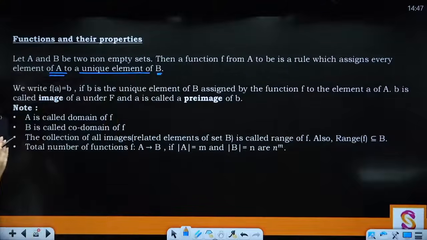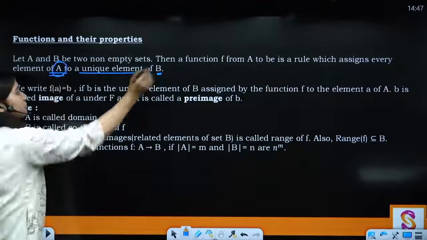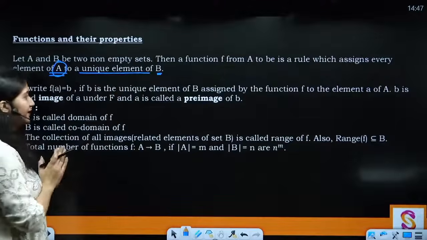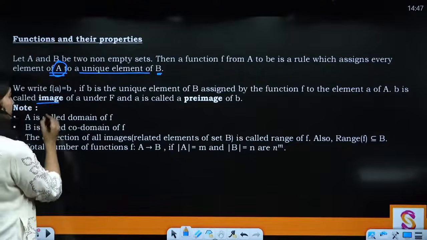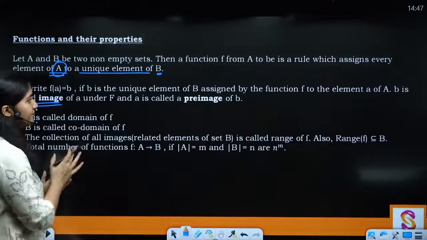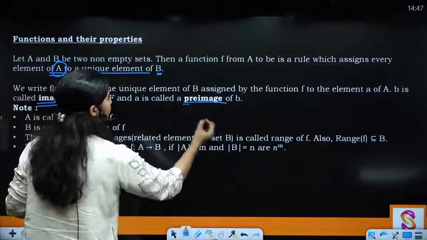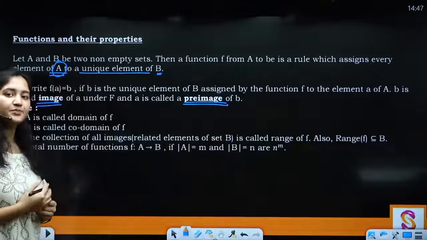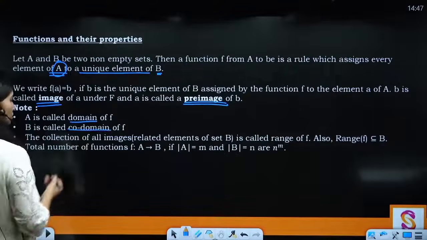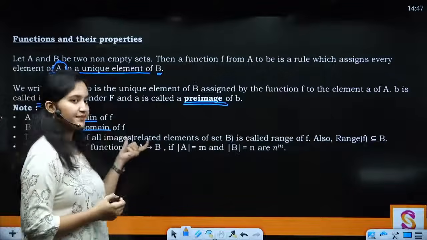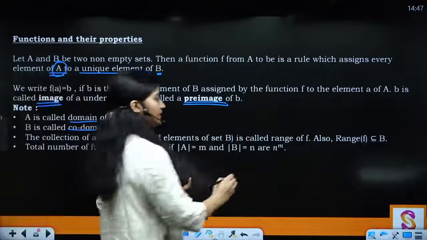We write f(a) = b, where b is the unique element of capital B assigned by the function to the element of A. That means one element of A cannot be assigned to two elements of B, right? जो हम पढ़ के आए हैं. Then b is known as the image. ठीक है? Same thing what we did in relations. Then the elements of capital A are known as pre-image. ठीक है? A is called the domain, B is called the codomain, and the collection of all images, that means the related elements of B, are known as range.